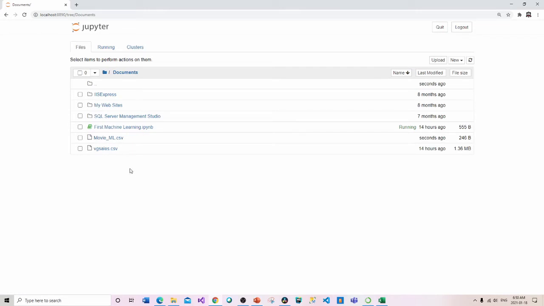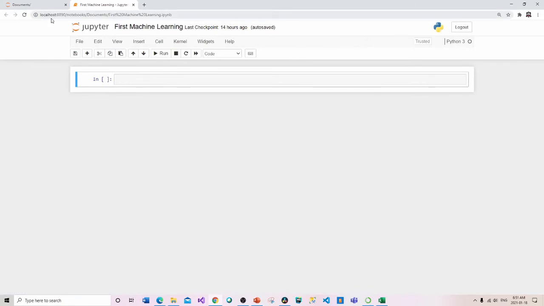So now I've got confirmation it's right inside my file, and I want to go back to my new Jupyter Notebook environment. It's called First Machine Learning, and the way I do that is I just click on that link. It opens up here on my localhost 8890, and you can see First Machine Learning is a blank file right now. So the first thing I need to do is import that CSV file into my Jupyter Notebook.